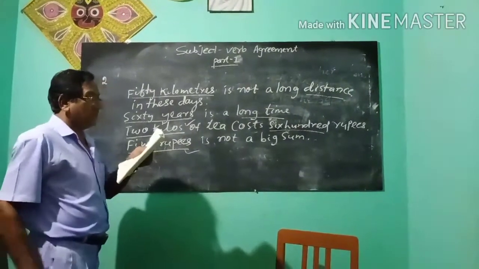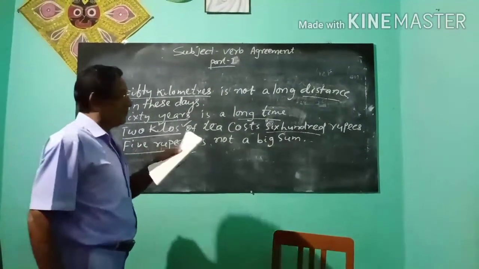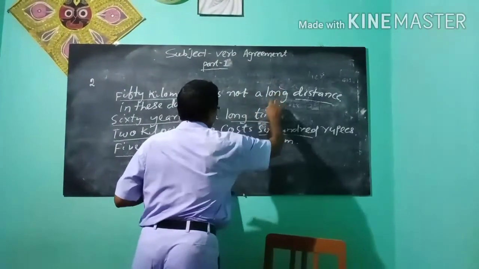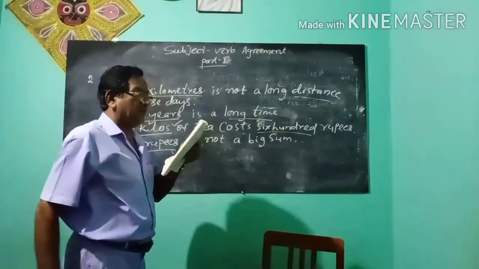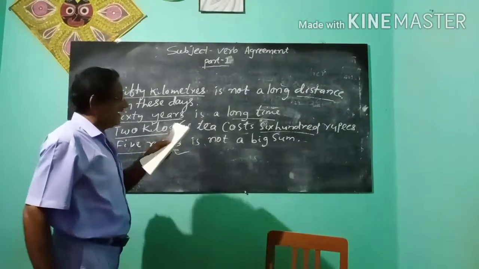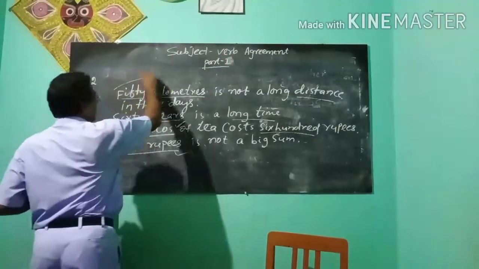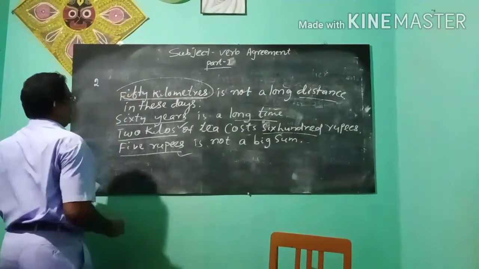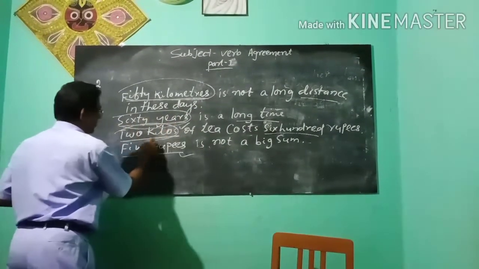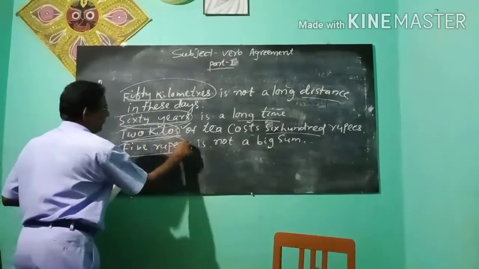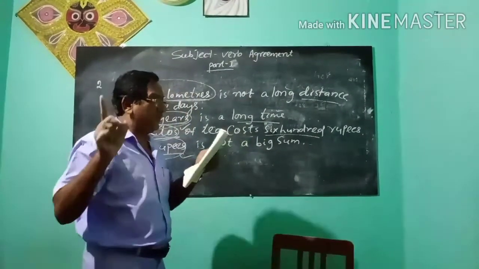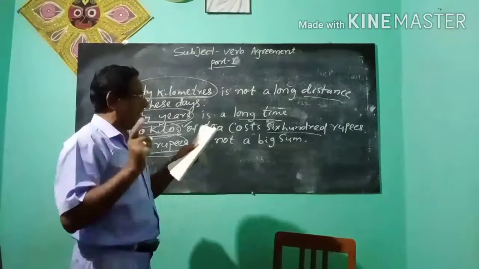Rule says when a plural number applies to distance, weight, time, amount of money, it represents a single unity. 50 kilometers, single unity. 60 years, single unity. 2 kilos, single unity. 5 rupees, single unity. Represents a single figure, quantity.